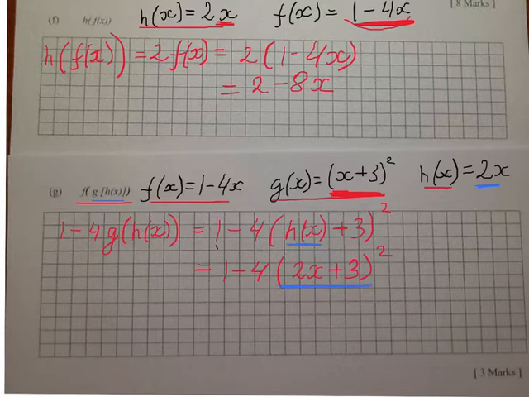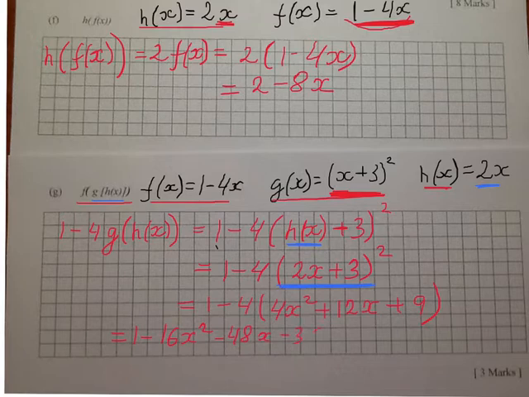So I will do that perfect square first. I've got 1 minus 4, and a perfect square will give me 4x squared plus 12x plus 9. Then just opening brackets, I will have 1 minus 16x squared minus 48x